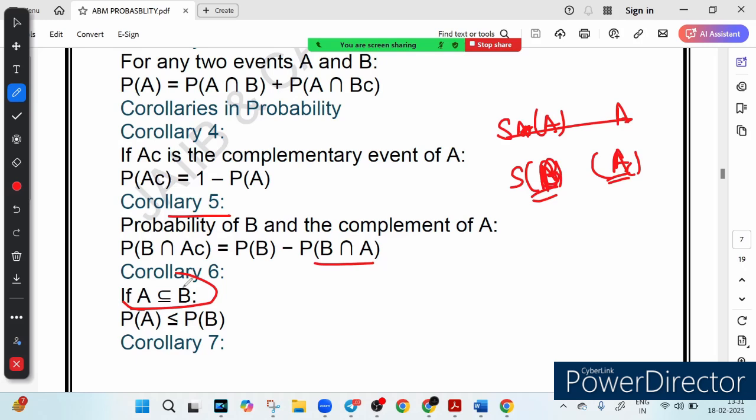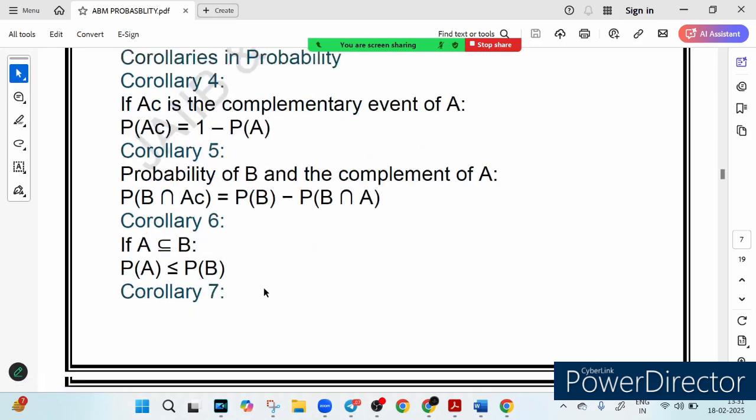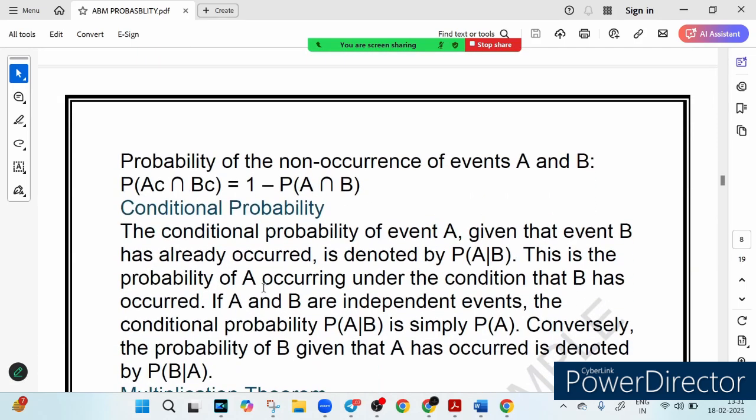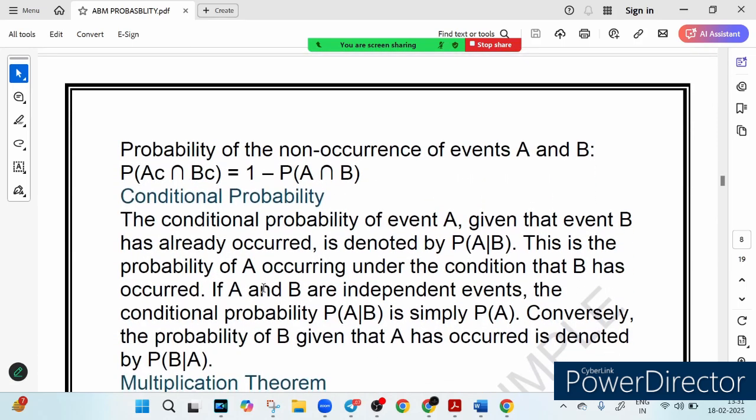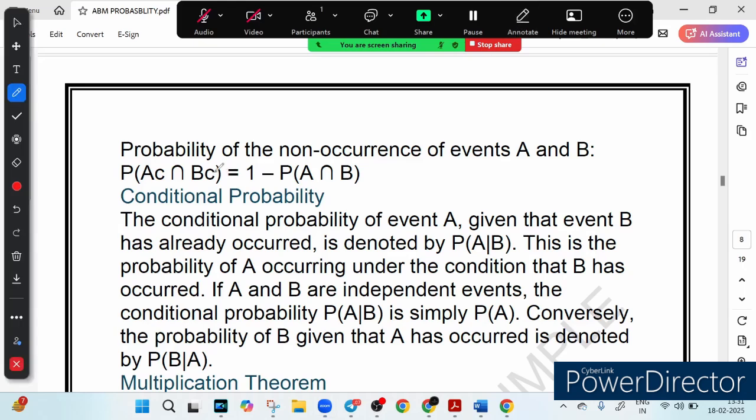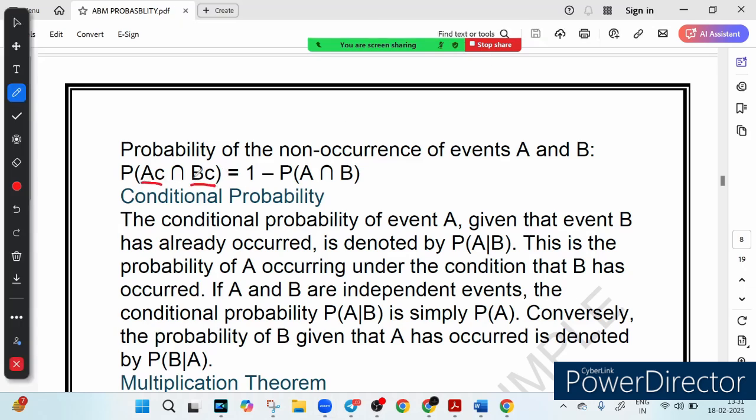So it means B includes A, right? And then we have probability of neither A nor B, which is our corollary number 7. Probability of neither A nor B, right? So this can be represented by probability A complementary, B complementary, intersection is equal to 1 minus P(A union B).